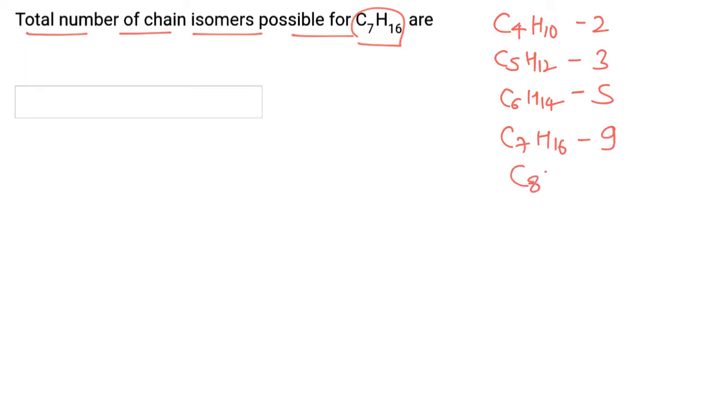For C8H18 we have 18 isomers. For C9H20 we have 35 isomers, and for C10H22 a total of 75 structural isomers are possible. So for C7H16 the total possible isomers are